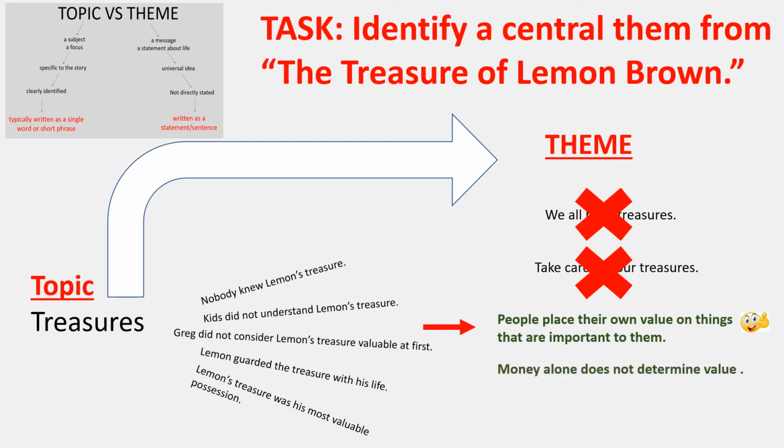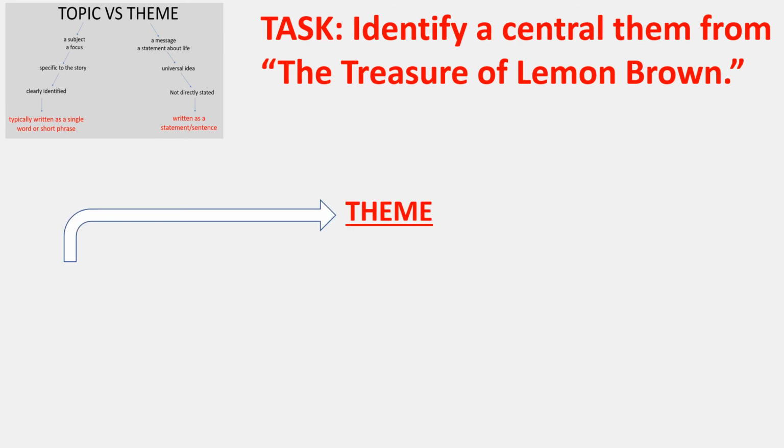How about this one? Money alone does not determine value. I think that's a good one. We look at Lemon Brown's treasure, some newspaper clippings and a beat up harmonica. It has absolutely no monetary value, but for him, it was the most important thing that he owned. So this would be an example of a universal theme.